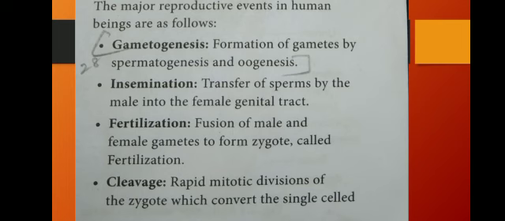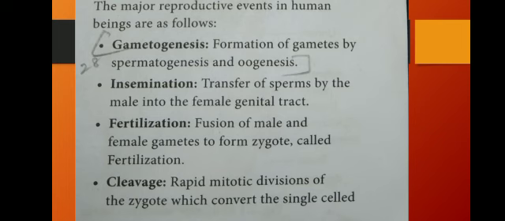Gametogenesis means gameto means gamete, genesis means formation. So formation of gametes. What are gametes? Sperm and ova. So sperm formation we call spermatogenesis. Ova formation we call oogenesis. The next process is insemination. I told you, it is the transfer of sperm by the male into the female genital tract. That process we call insemination.